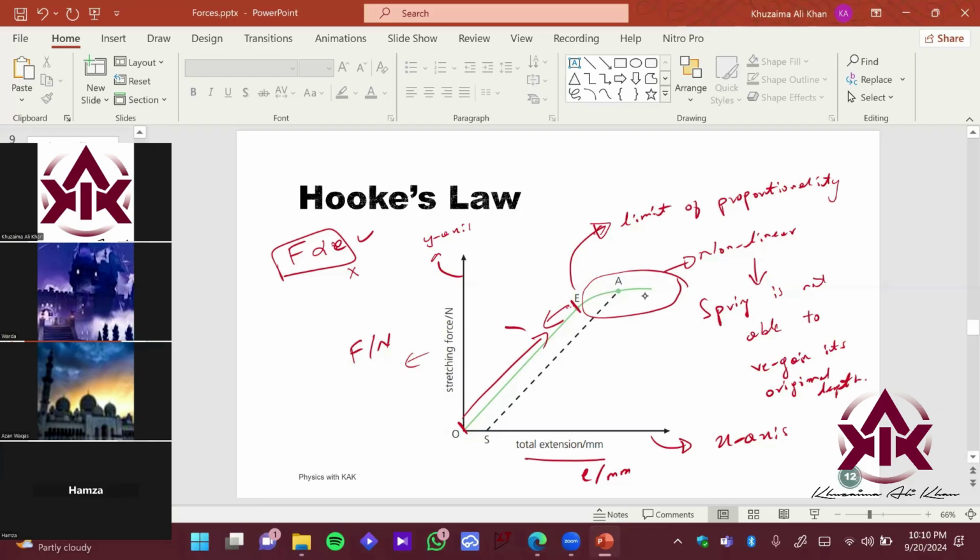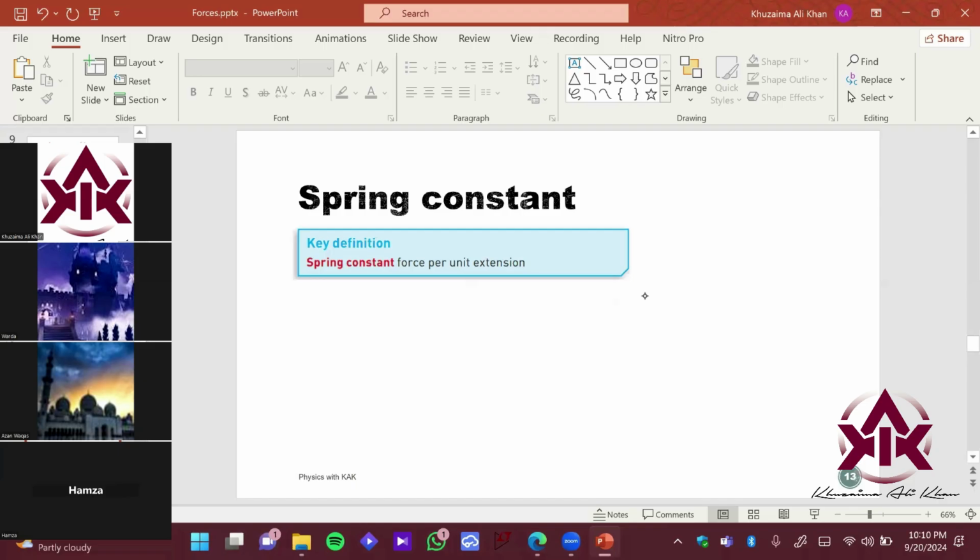So till this range, you have this condition true, that is F is proportional to the extension. Over here, you don't have this. It is not proportional to extension, right? So, spring constant. Let's analyze the equation. What we have obtained till now, we have the following equation, which says K.